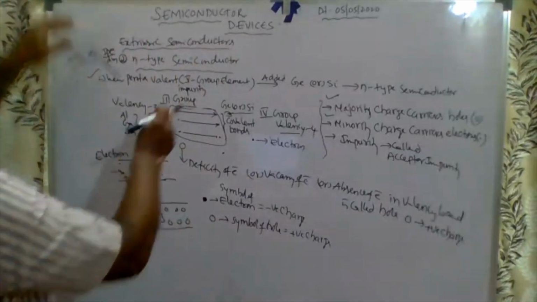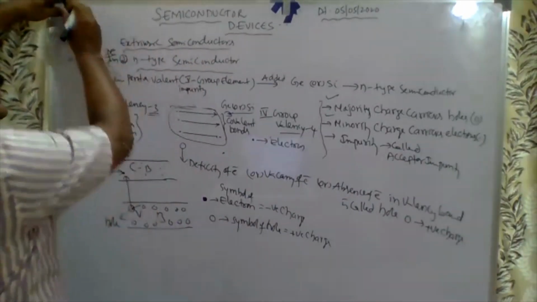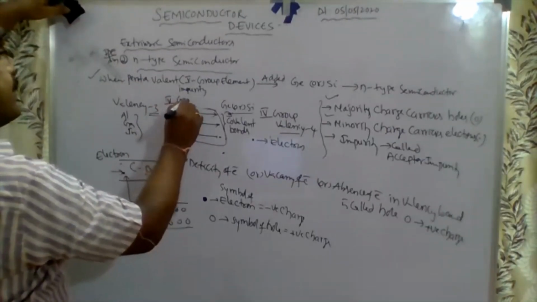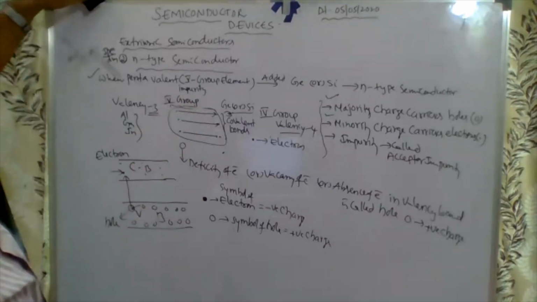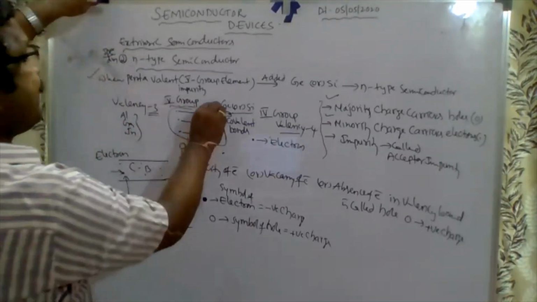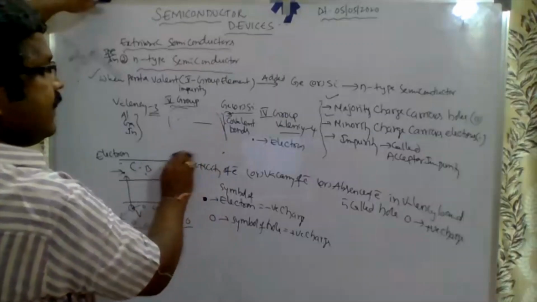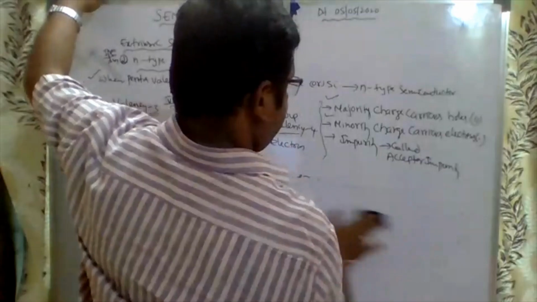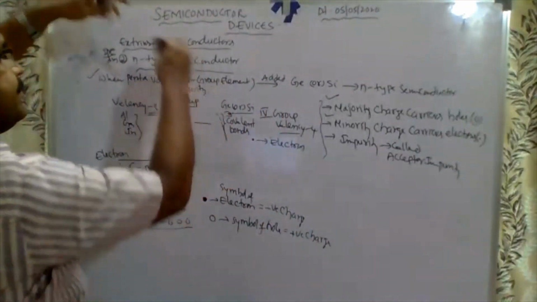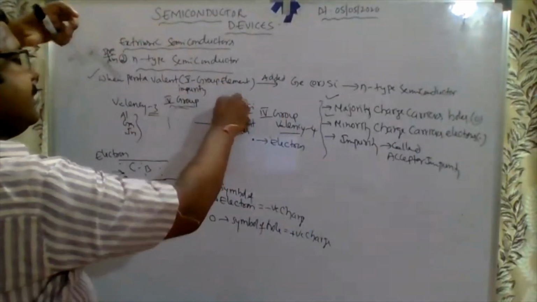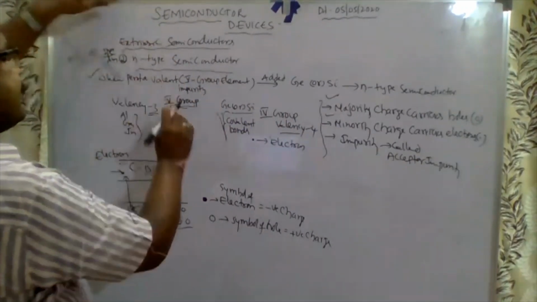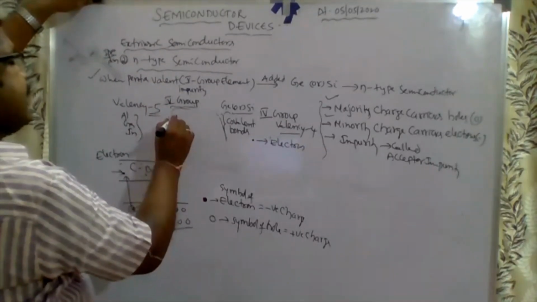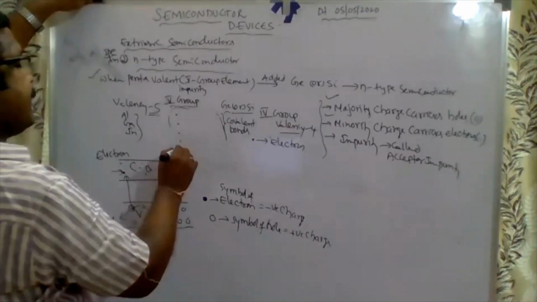See, this is the fifth group. Valency, how to explain? For a fifth group element the valency is 5: 1, 2, 3, 4, 5.